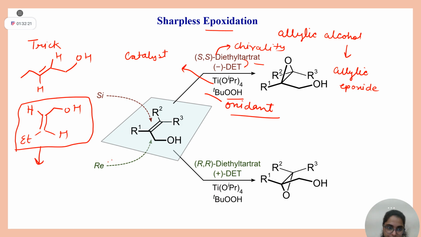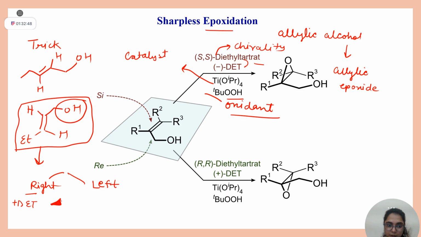Now decide whether this CH2OH is on the right side or the left side. So student, remember, whenever it is on the right side, if plus DET is there, you have to draw the epoxide on wedge.